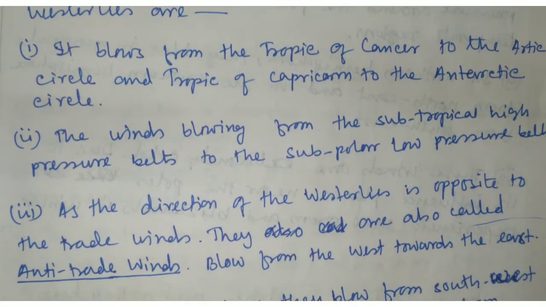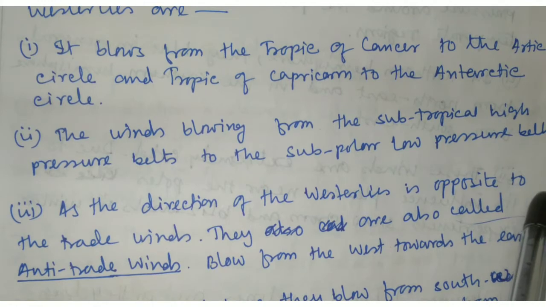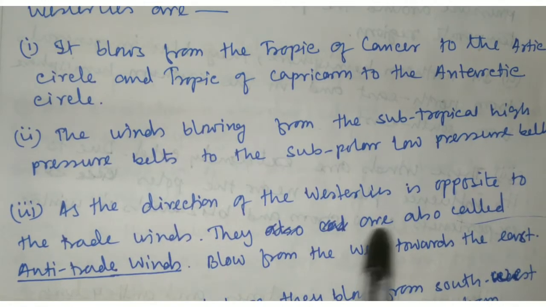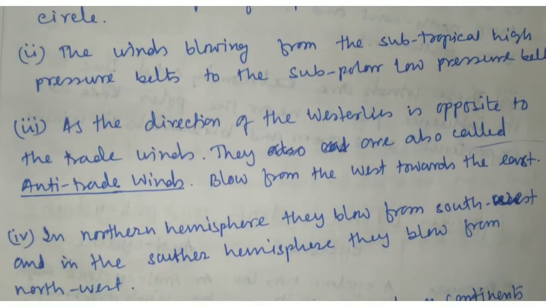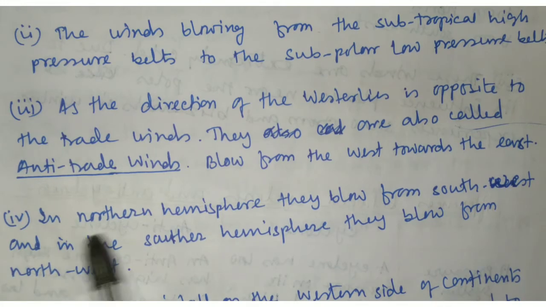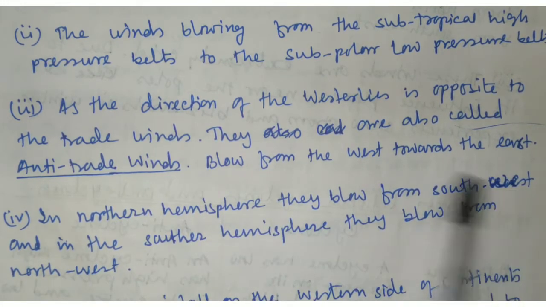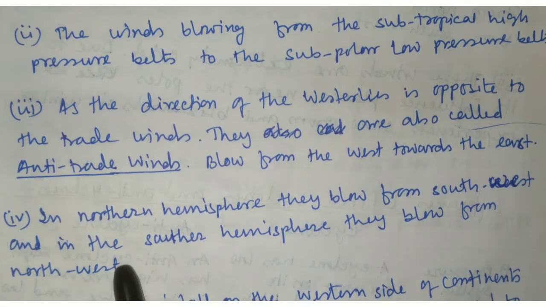Number three, as the direction of the westerlies is opposite to the trade winds, they are also called anti-trade winds. They blow from the west towards the east. Number four, in the northern hemisphere they blow from the southwest and in the southern hemisphere they blow from the northwest.